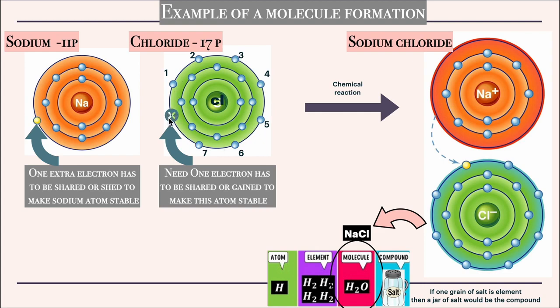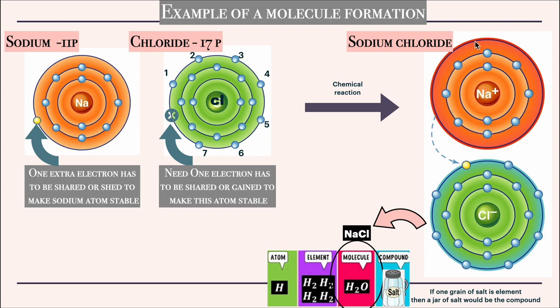So what will happen is these both will react together. What the sodium atom is gonna do is it's just gonna shed this extra electron and give it to the chloride atom. So when that happens, this sodium atom gets stable because this shell will resolve and this will become the outermost shell.